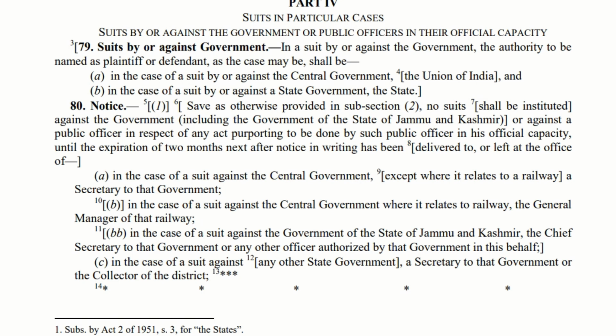Now let us move to point A. In the case of a suit against the central government, we should give the notice to the secretary to that government, except when it is railways. Railway also comes under the central government, but still, if it is against the railway, then we should give it to the general manager. And in case it is against the government of the state of Jammu and Kashmir, then to the chief secretary to that government or any other officer authorized by that government.